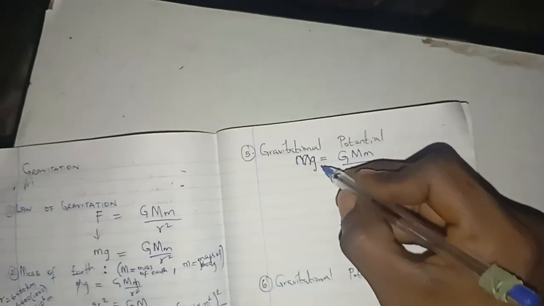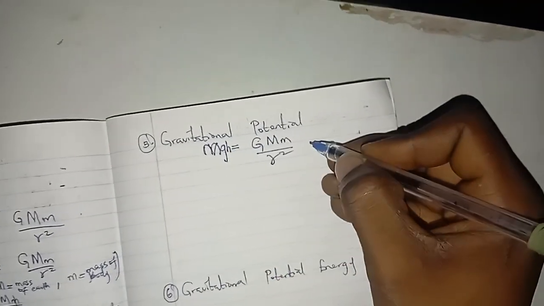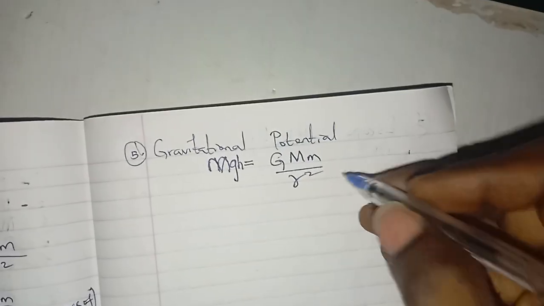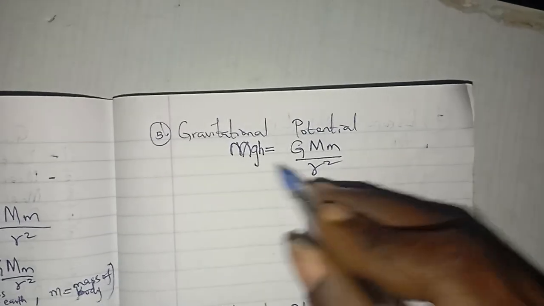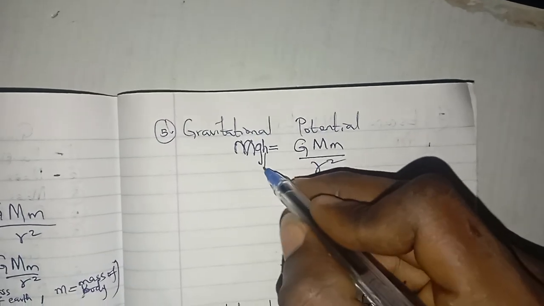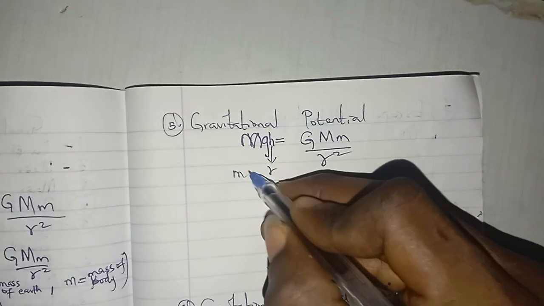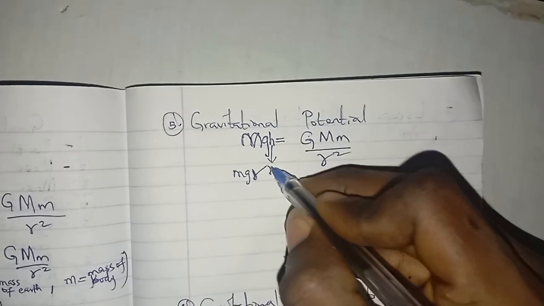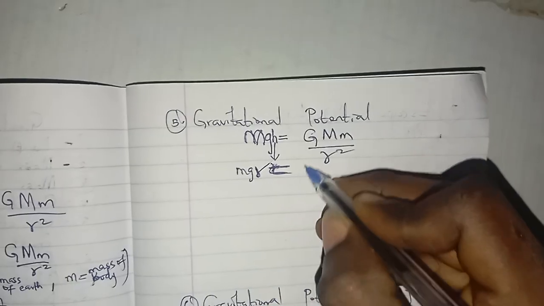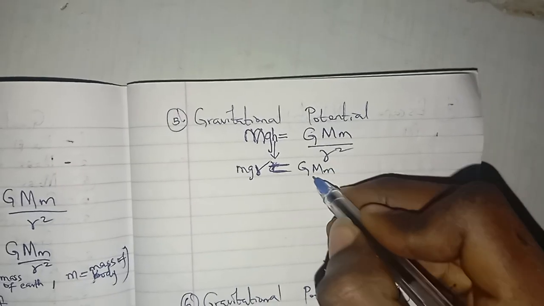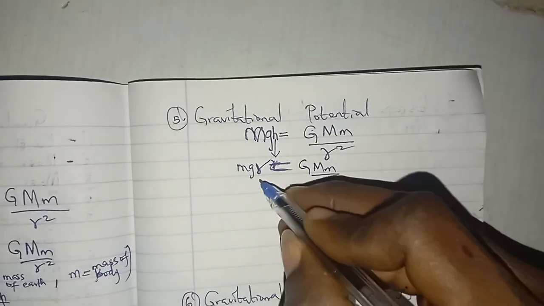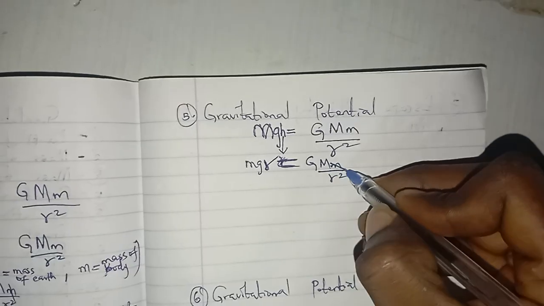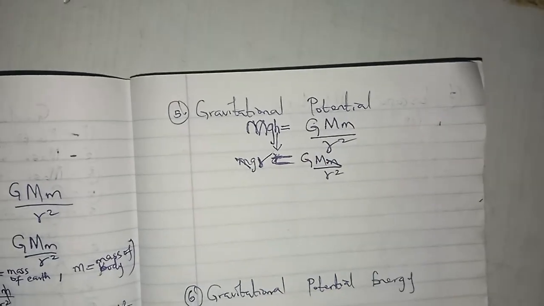But remember that gravitational potential energy is mgh. When you do it now, if this is mgh, we replace h with r. So it's equal to GMm over r square, so this will cancel this.